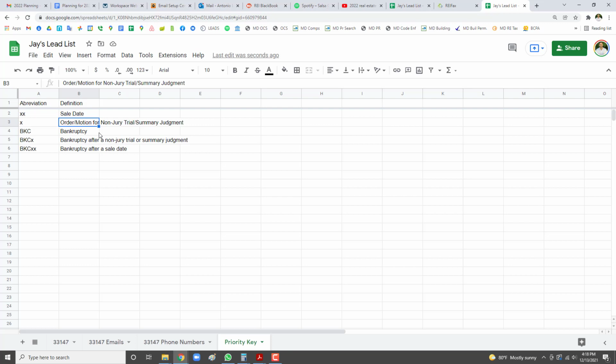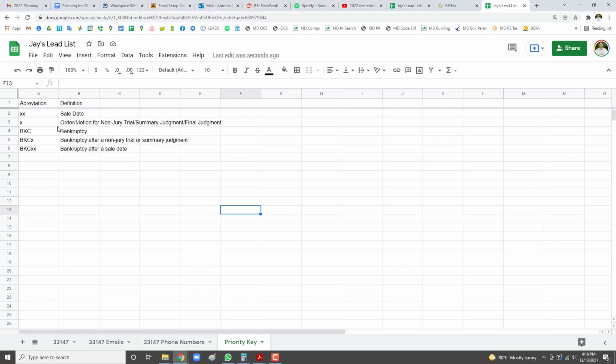All right, and a final judgment. Actually, let me go ahead and add that in here. Final judgment. So the final judgment is exactly that. It's what allows the bank to actually put the house on auction, and essentially they are exercising their judgment. But you don't get that final judgment until there is a motion for a non-jury trial or a motion for summary judgment. Okay, so you want to look out for that.